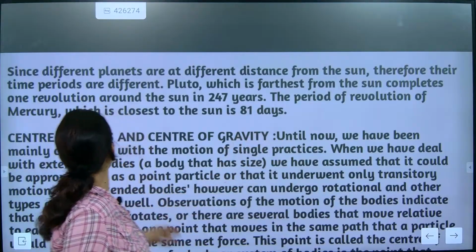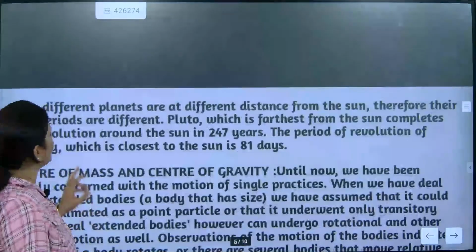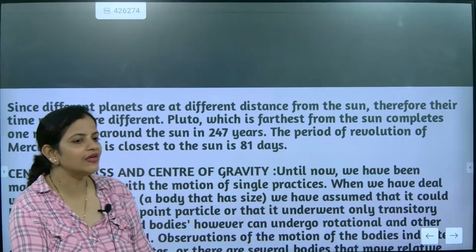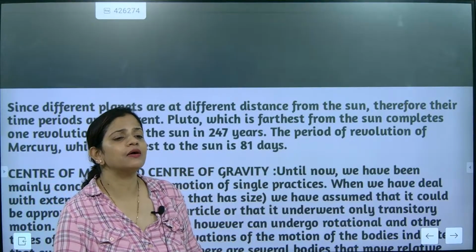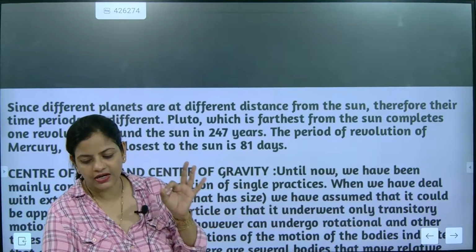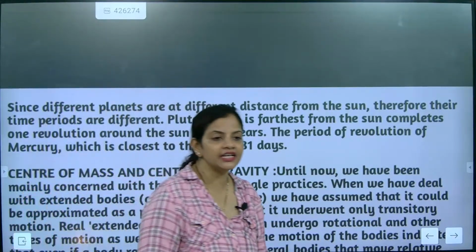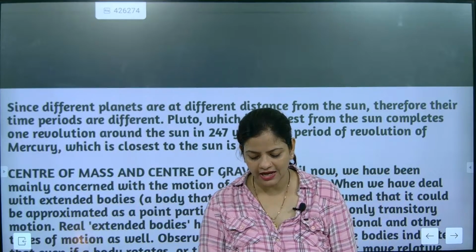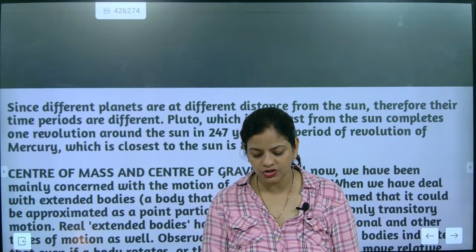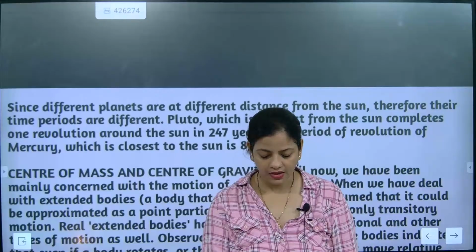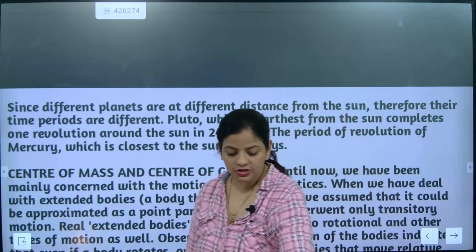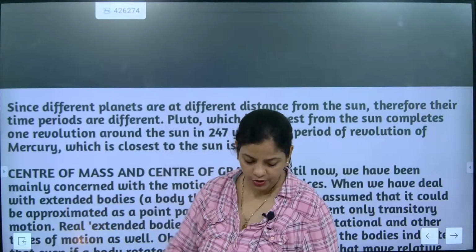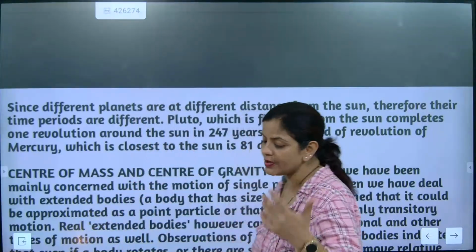The period of revolution of Mercury, which is closest to the sun, is 81 days. Mercury is very near to the sun, so it is completing in how many days? 81 days. That's very important to remember. Did you understand this part? It is taking at least 81 days. That's most important to remember. Over. So now we will be going to the next part.